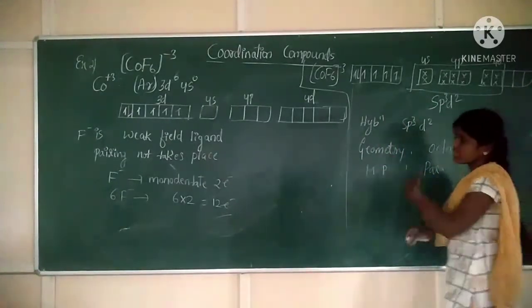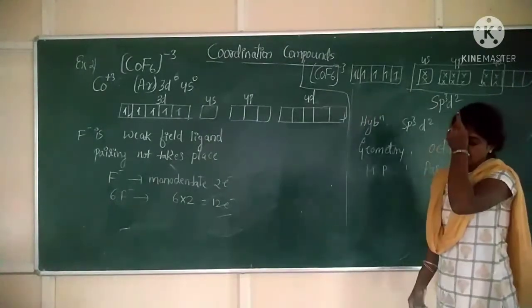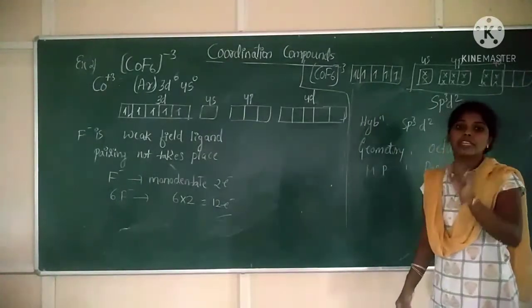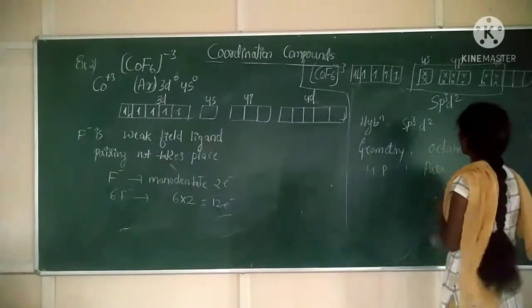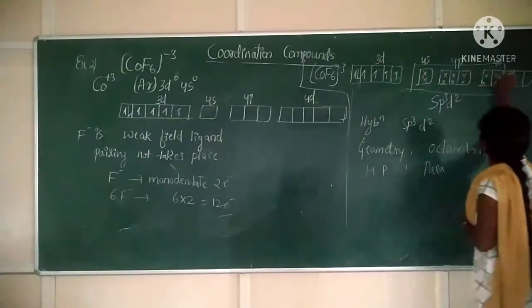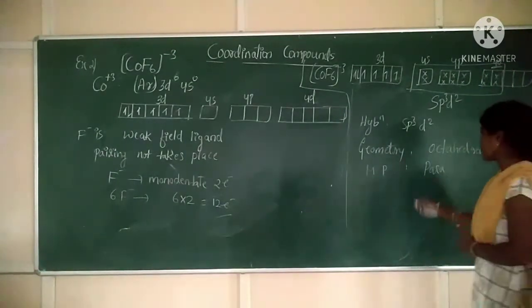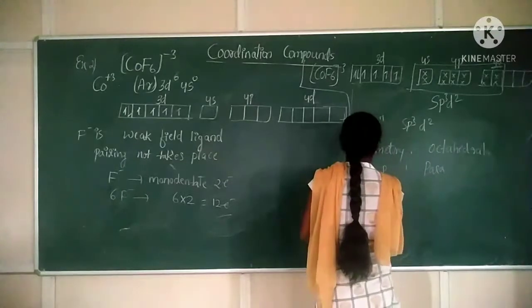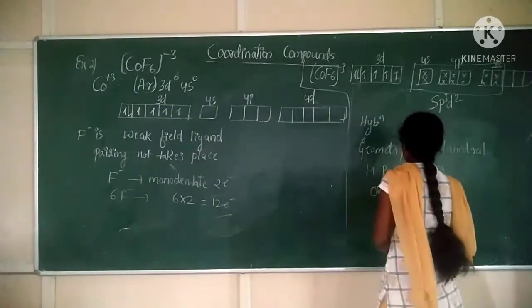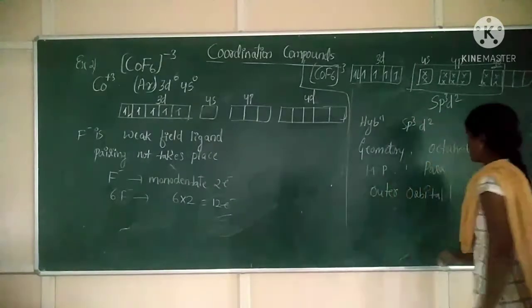Now, whether it is inner orbital or outer orbital? In the previous example, we observed inner orbital is involved, correct? Now here outer orbital is involved. This is 3d, 4s, 4p and 4d. Which orbitals are involved in the hybridization? Outer orbital. So it is an outer orbital complex.